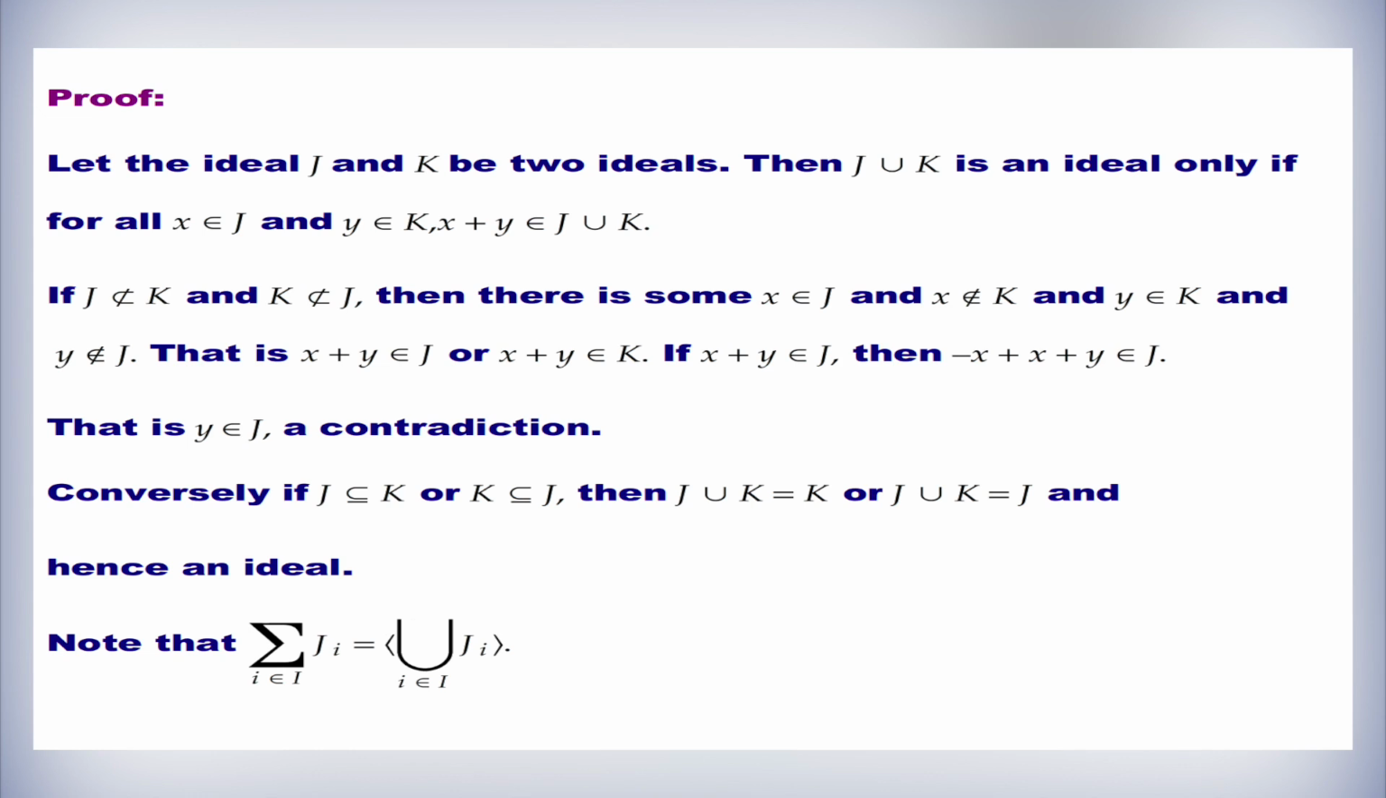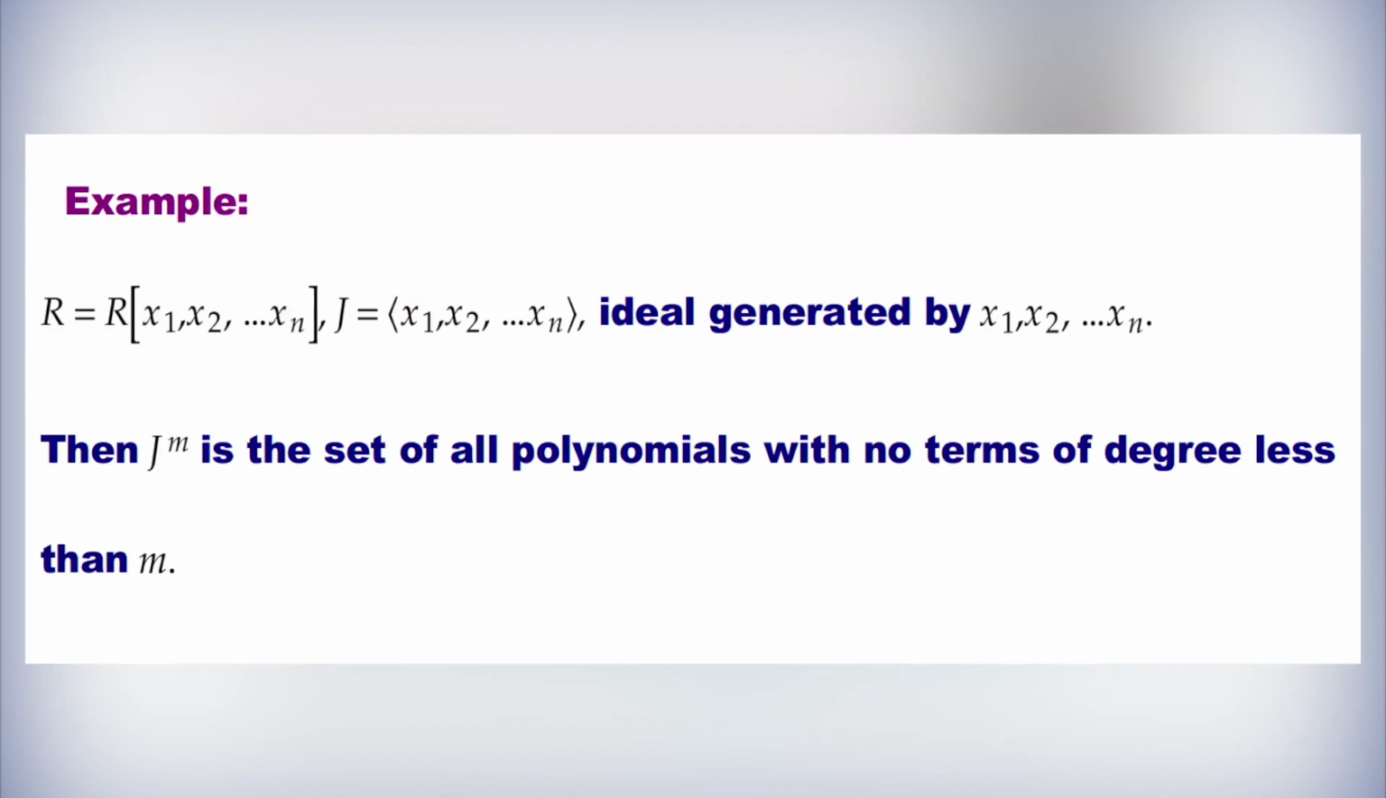Note that the summation over i belongs to I of J_i is equal to the ideal generated by the union over i belongs to I of J_i. Here the example is R equal to R[x1, x2, up to xn], and J is equal to the ideal generated by x1, x2, up to xn. Then J to the power m is the set of all polynomials with no terms of degree less than m.